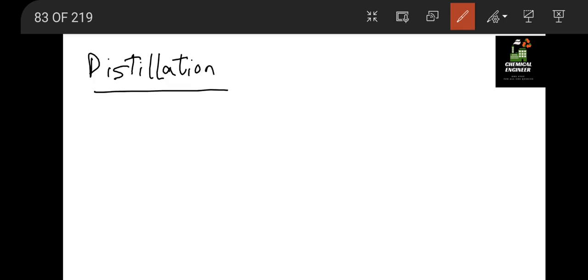Okay, so starting with the distillation. In distillation we haven't covered any video of distillation till now, but please try to remember those formulas which I will write in these slides. Okay, so please note it down side by side.